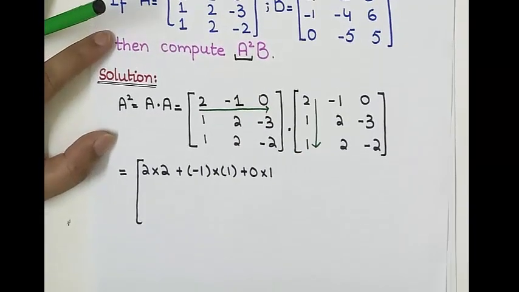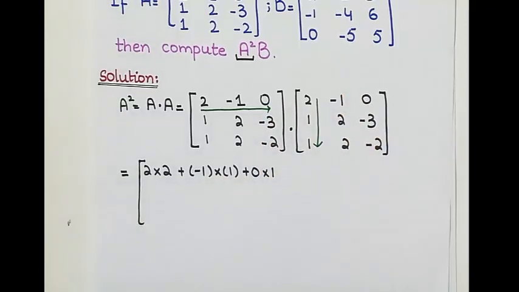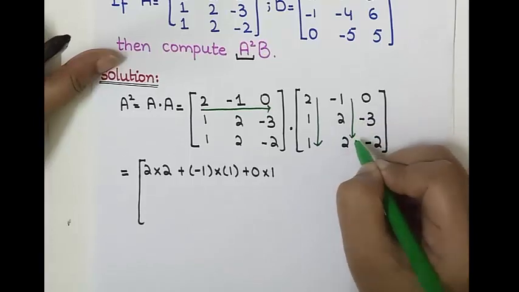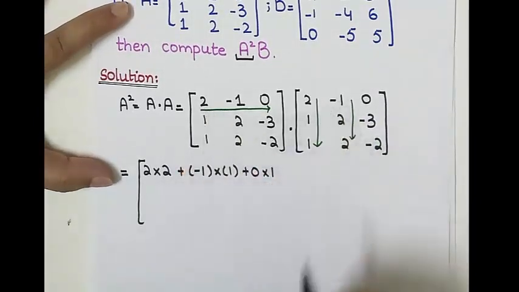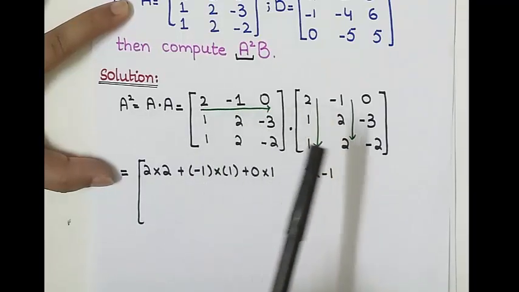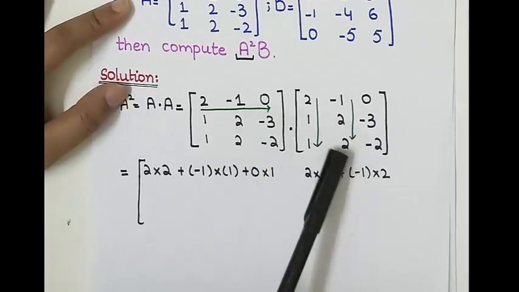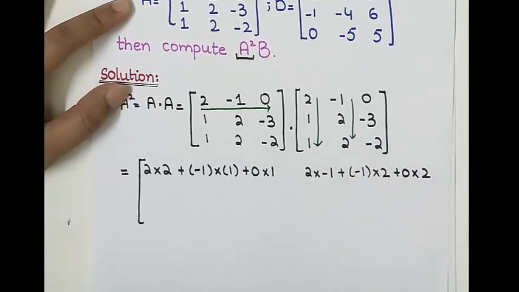Now we will multiply the same row with the second column. So we have 2 times minus 1, then we have minus 1 with 2, and then we have 0 multiplication with 2.